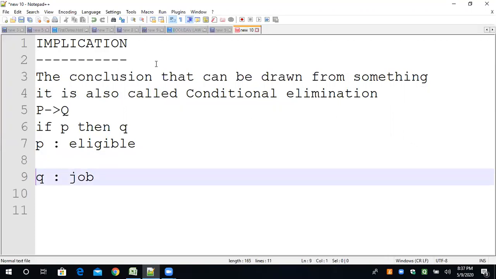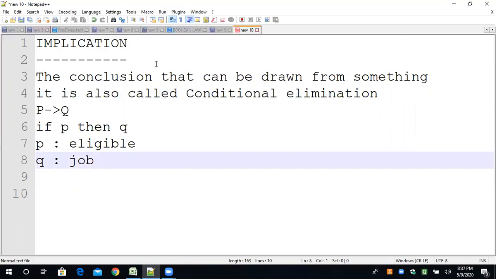So what is the meaning of this line? Now you will understand better. If eligible then job means if you are eligible then you can get the job. Because I have assumed P is eligible and Q is job.